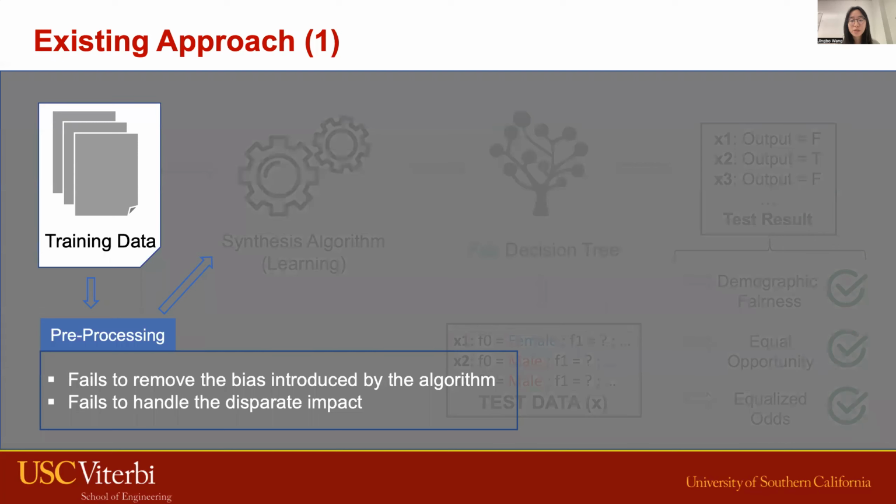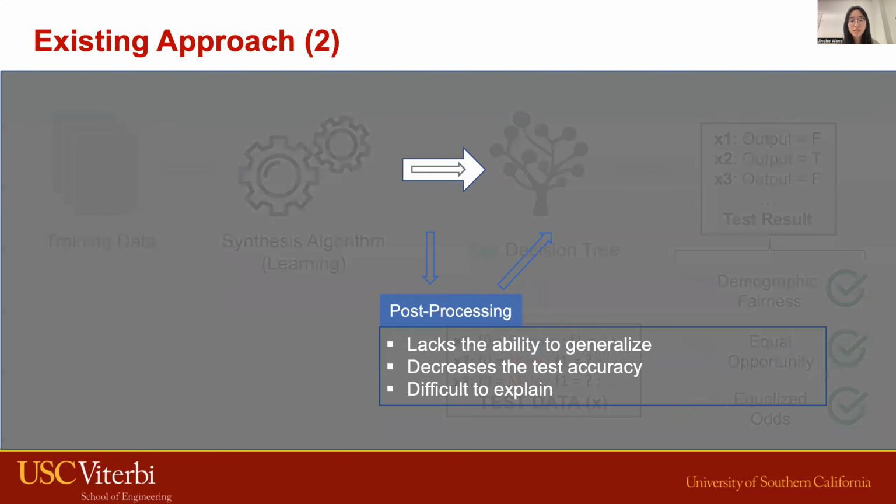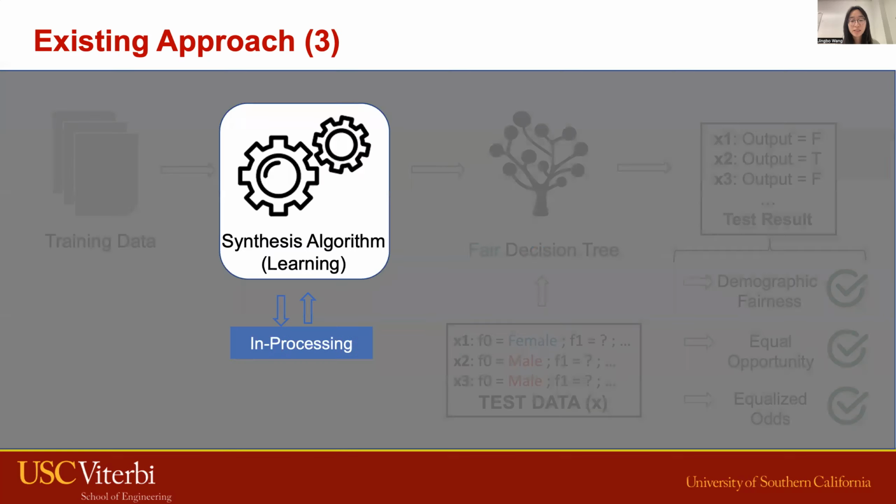The first existing approach is based on pre-processing, and basically they focus on debiasing the training data, but this technique fails to eliminate the bias introduced by the learning algorithm. Another approach is a post-processing approach that can remove such bias by modifying the predicted output. However, this result is often hard to predict and may decrease the test accuracy. In this work, we focus on the in-processing technique, which aims to incorporate the fairness metric into the learning algorithm.